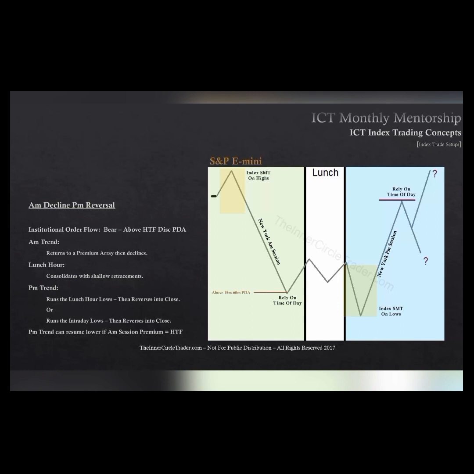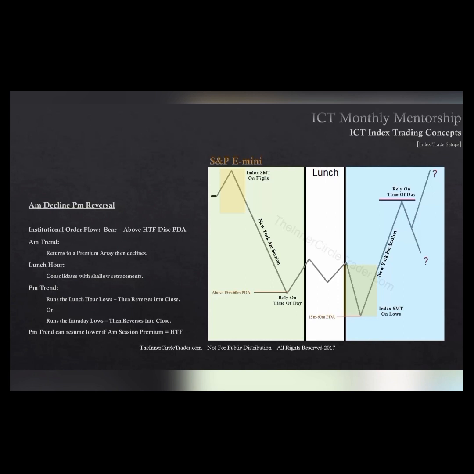In this diagram, the AM session low is suggesting the low forms above a 15 or 60-minute PD array, and therefore a lower low could be expected in the afternoon, trading down into the 15-minute or 60-minute PD array.